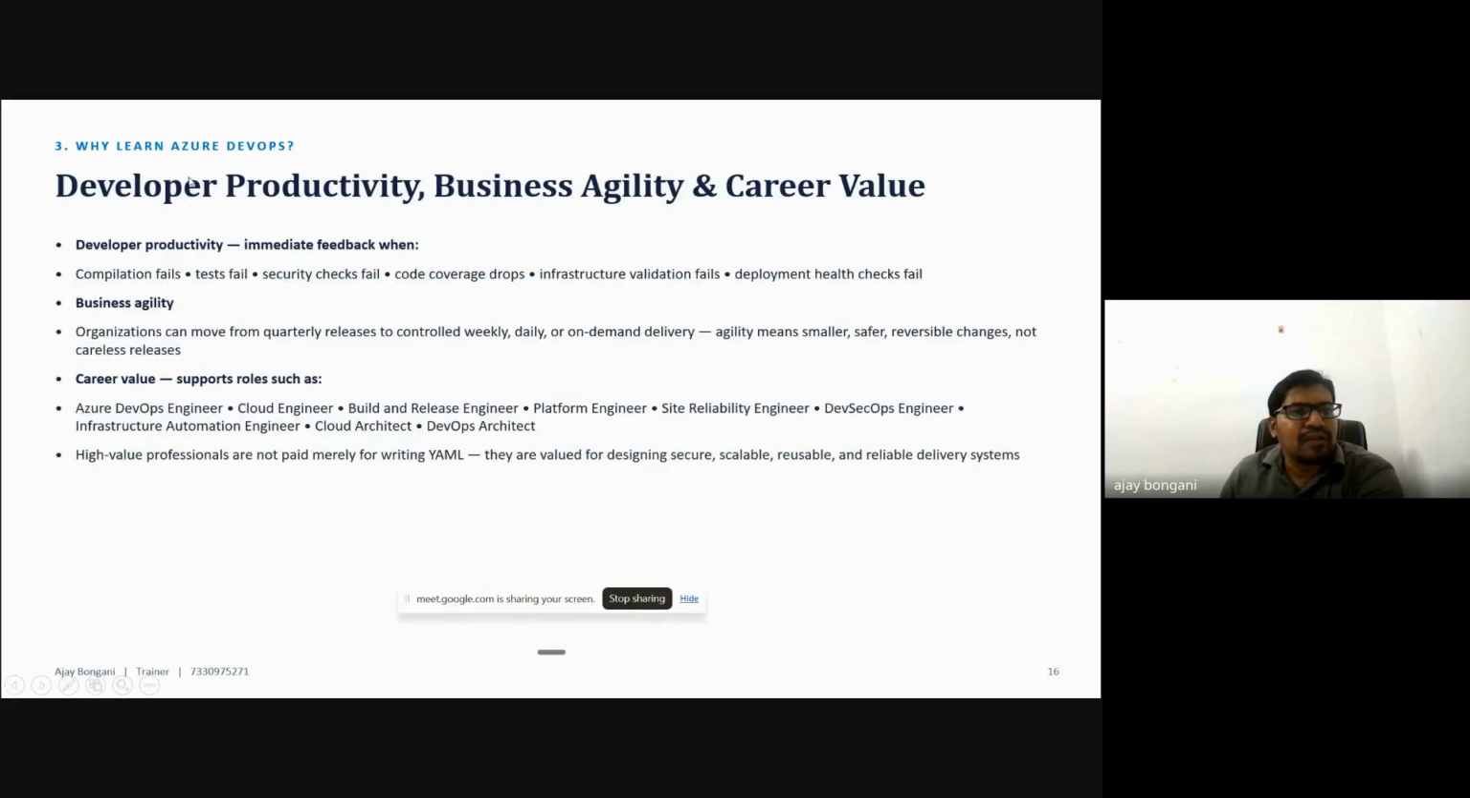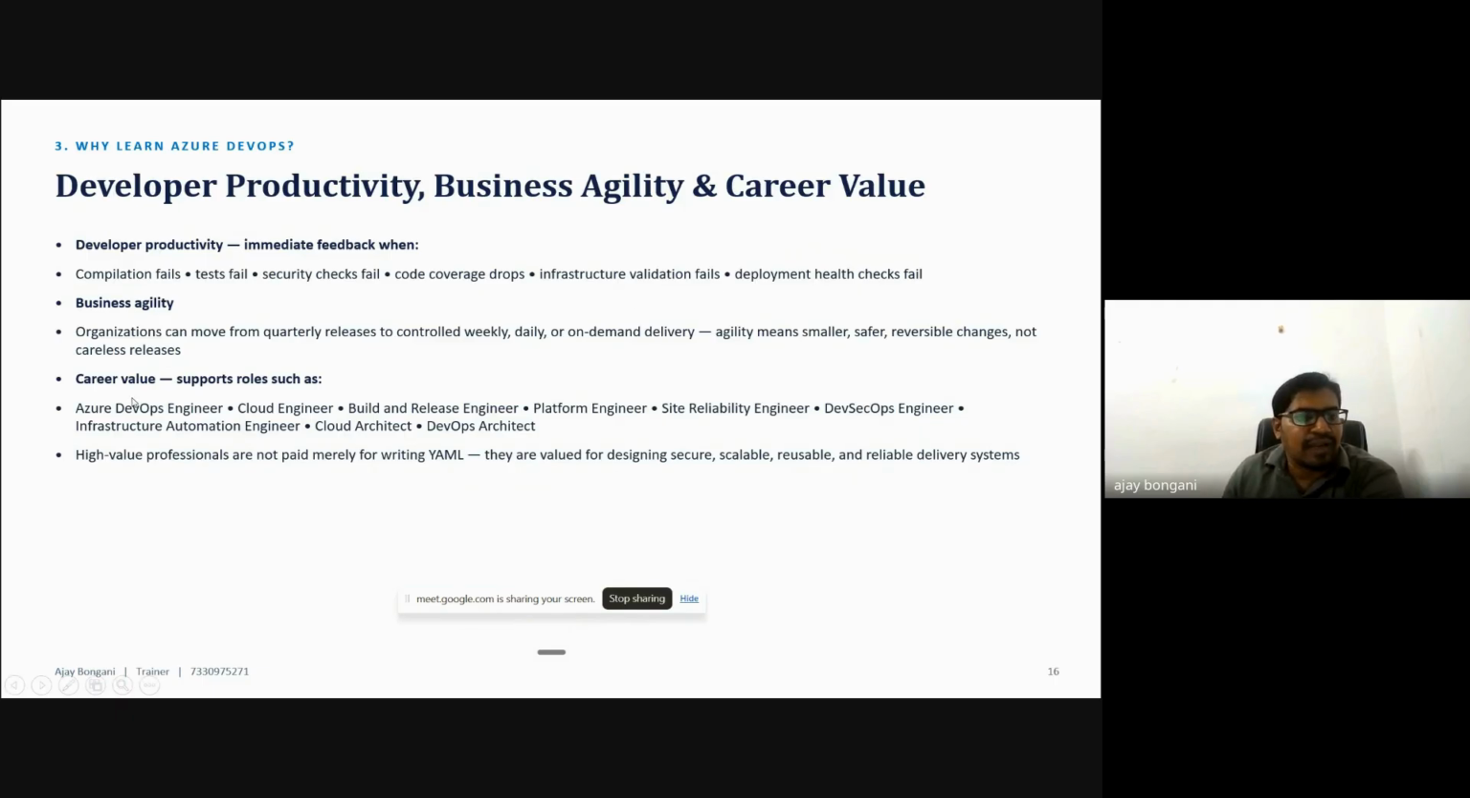Next, developer productivity and business results. Whenever you use this, developer productivity improves, because if a compile fails, a test fails, or a check fails, immediate feedback is given. An organization can move from quarterly releases to controlled weekly releases. If we deploy manually, we plan it every quarter, every 3 or 6 months, to production. But with CI/CD pipeline integration, we can deploy weekly, even daily.